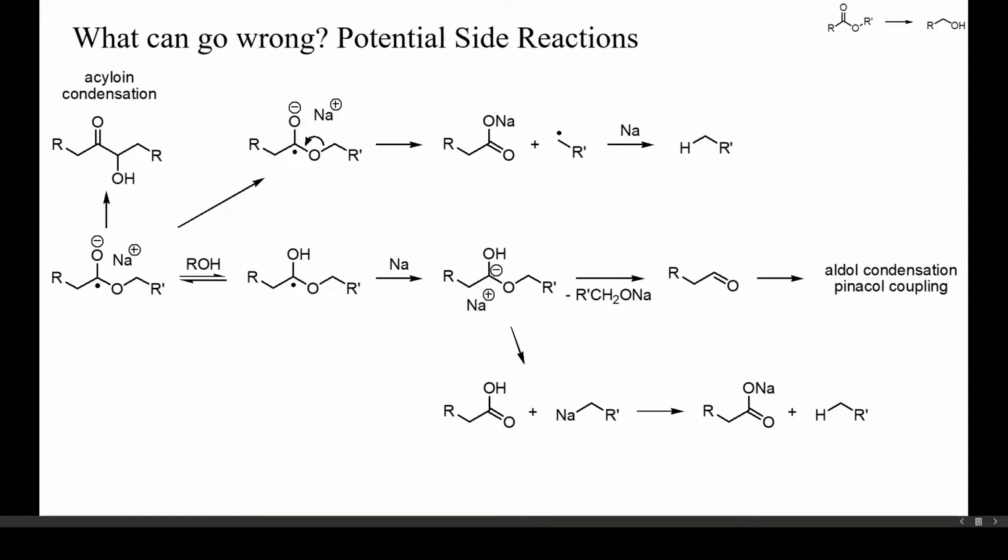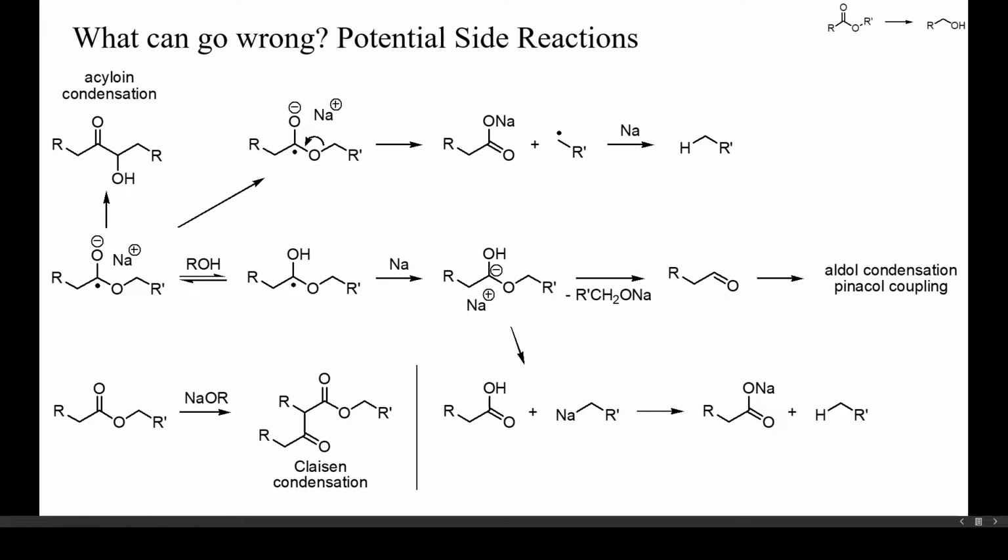If the oxygen-bound alkyl group of the alcohol component of a given ester can form a stabilized carbanion, fragmentation of the metallated hemiacetal may occur, as shown here. This, like the radical anion fragmentation, would yield sodium carboxylates and the deoxygenated alcohol. Enolizable esters may also undergo Claisen condensation if the concentration of reactants is too high. In general, all dimerization reactions will be slowed down by diluting the mixture with an inert solvent.